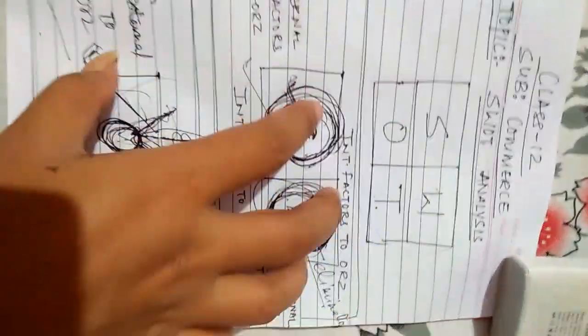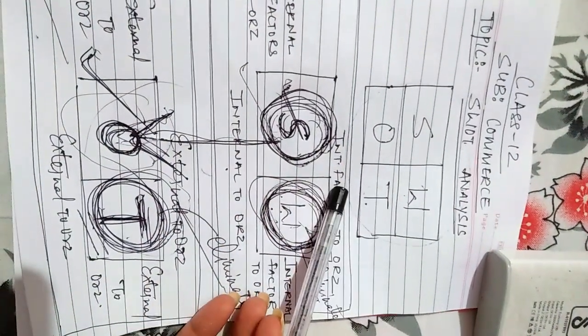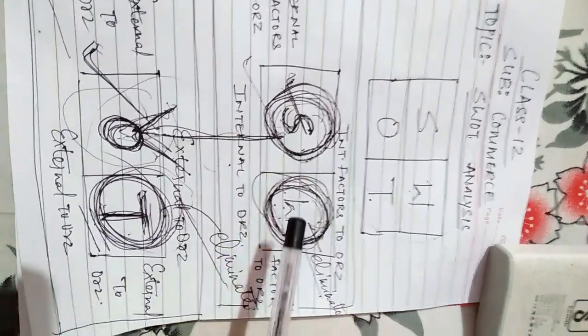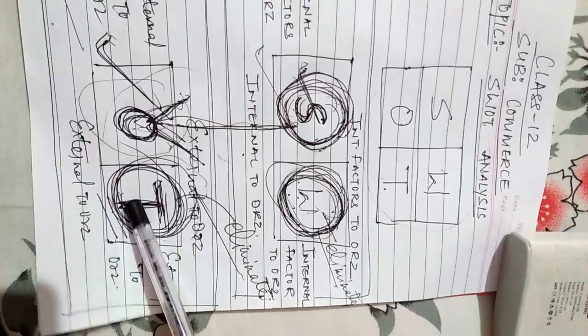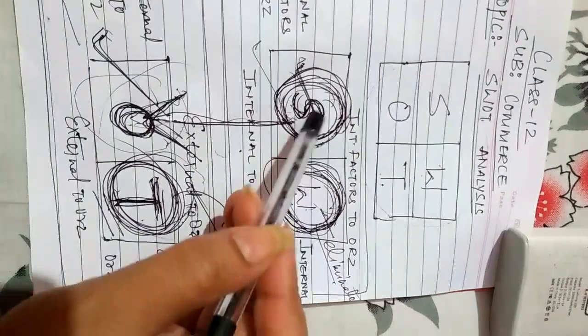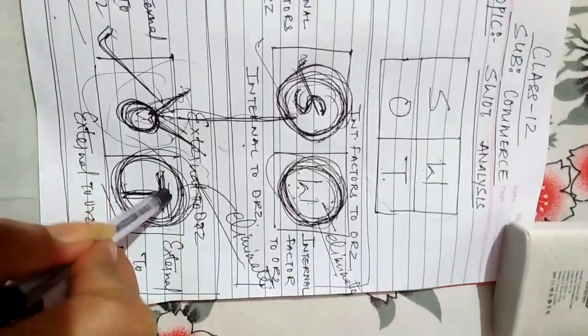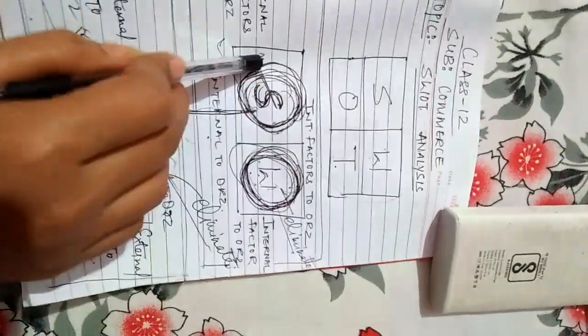Basically, SWOT involves matching the internal capacities, that is strengths and weaknesses, with the opportunities and threats emerging in the environment. A scan of both internal and external factors is essential. Why are we doing this scanning?